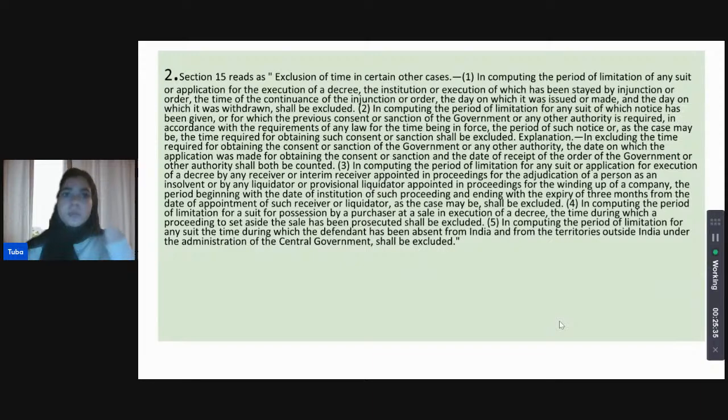Then subsection 2 provides that in computing the period of limitation for any suit of which notice has been given, or of which previous consent or sanction of the government or any authority is required, or where the law prescribes that any such authority provides that notice, the period of such notice again shall be excluded. And then in excluding that time for seeking that consent, the day which the government is taking for answering shall be included. So